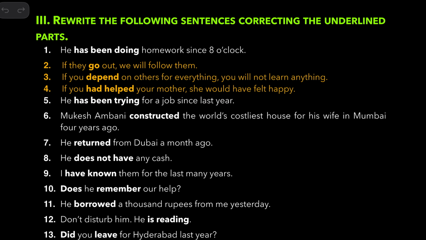Had helped. He has been trying for a job since last year. Mukesh Ambani constructed the world's costliest house for his wife in Mumbai 4 years ago. 4 years ago is the hint that you should use past simple here. He returned from Delhi, Dubai a month ago. He does not have any cash. I have known them for the last many years. So it's not I know them, it is I have known them. Because of this expression, you must use that.